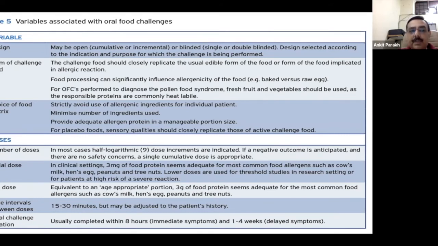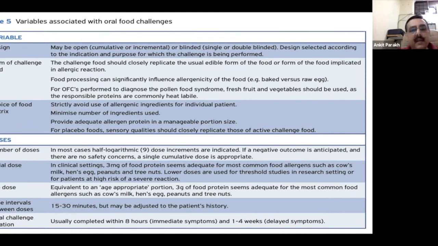Choose a proper food matrix, because sometimes the extra ingredient might be creating a problem. So for example, if you use a muffin, if you're trying to look at, for example, egg, right? Now, if that muffin also contains milk, that can be a confounder, unless you are sure that this child can tolerate the milk. Or if the muffin contains a nut, then you don't know what this child is actually reacting to, if the reaction would happen.